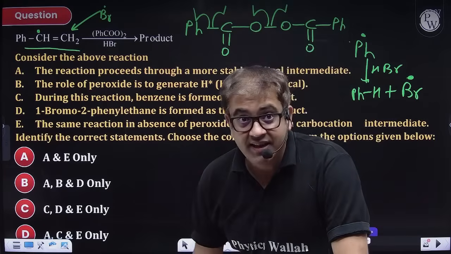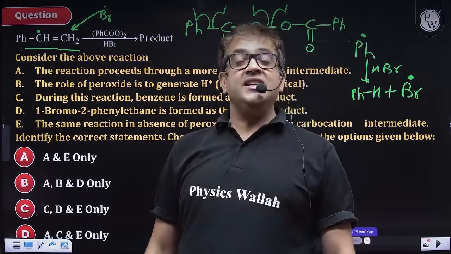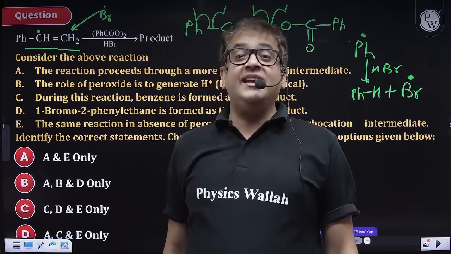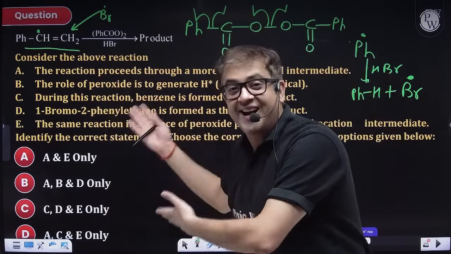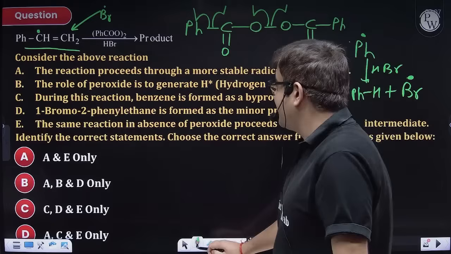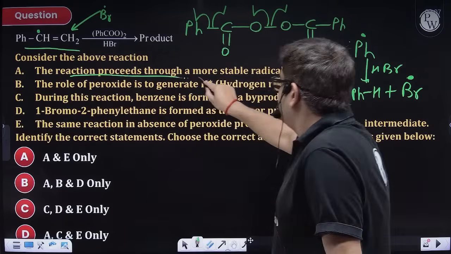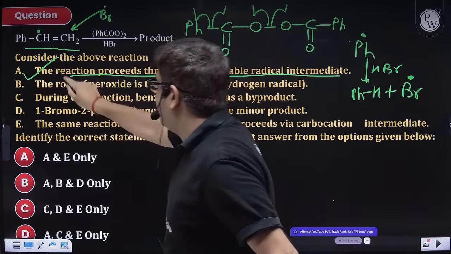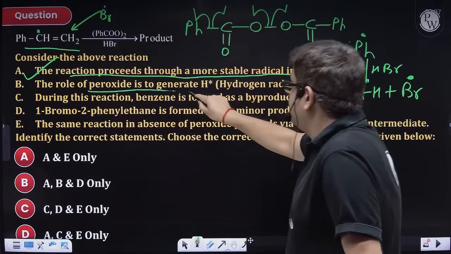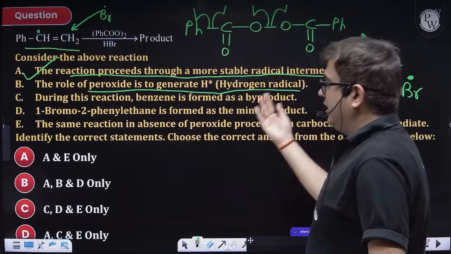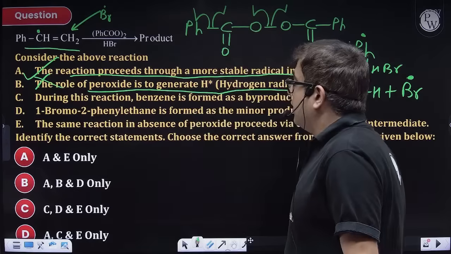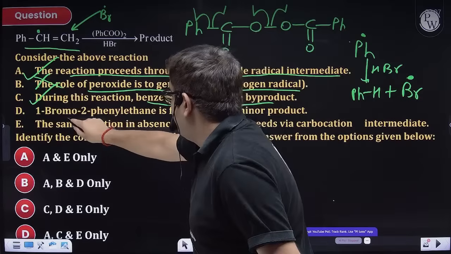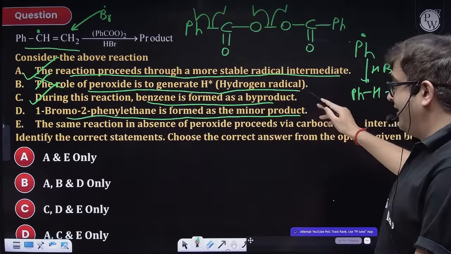Now let us read the English, because NTA, JEE, NEET do not take your English examination separately. They check your English by asking English. The reaction proceeds through a more stable intermediate. Yes, this is definitely correct. The role of peroxide is to generate hydrogen radical. That is nowhere created, so go away. During this reaction, benzene is formed. Yes, sir, benzene is formed. 1-bromo-2-phenyl is formed as the major product.